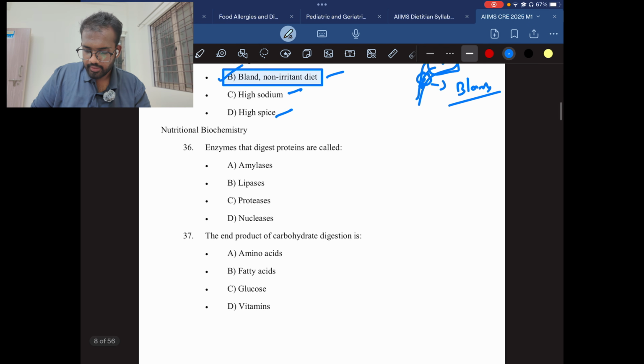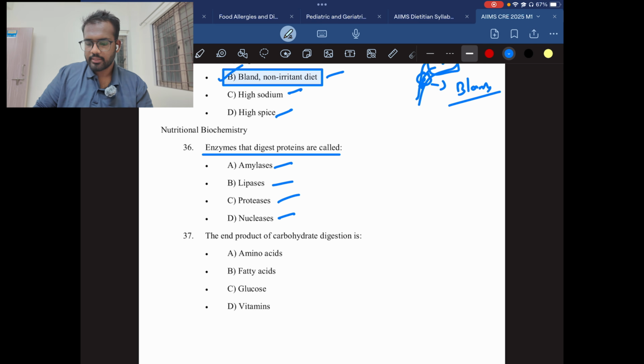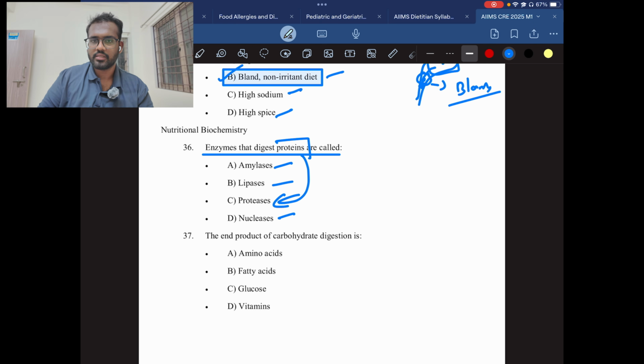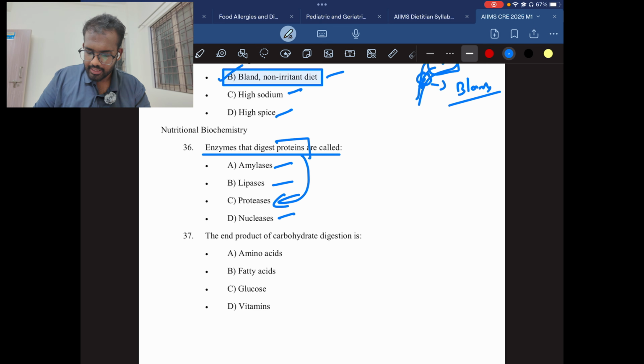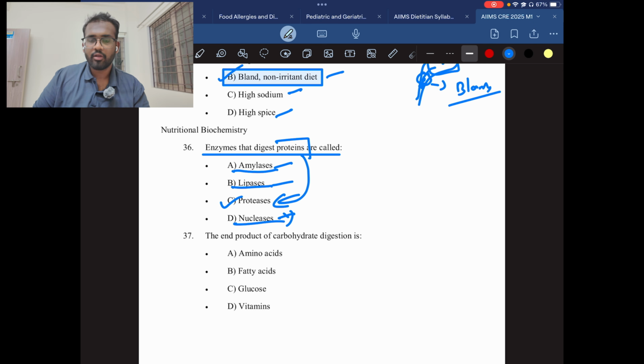Question number 36. Enzymes that digest protein are called: amylase, lipase, protease, nuclease. So here, as you know, protein, in the answer itself you can know: protease. Protease digests the protein. So the answer will be C. Amylase is helpful in digestion of carbohydrate. Lipase is helpful in digestion of lipids. Nuclease is helpful in the breakdown of nucleic acids. So the answer will be C, protease.